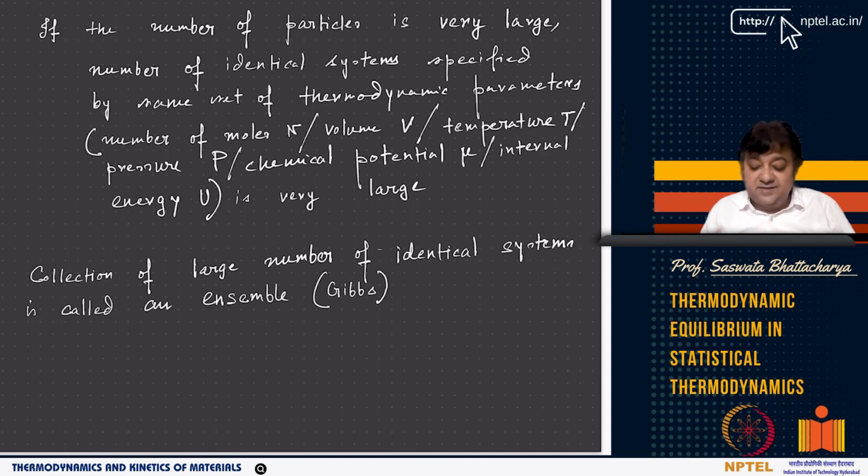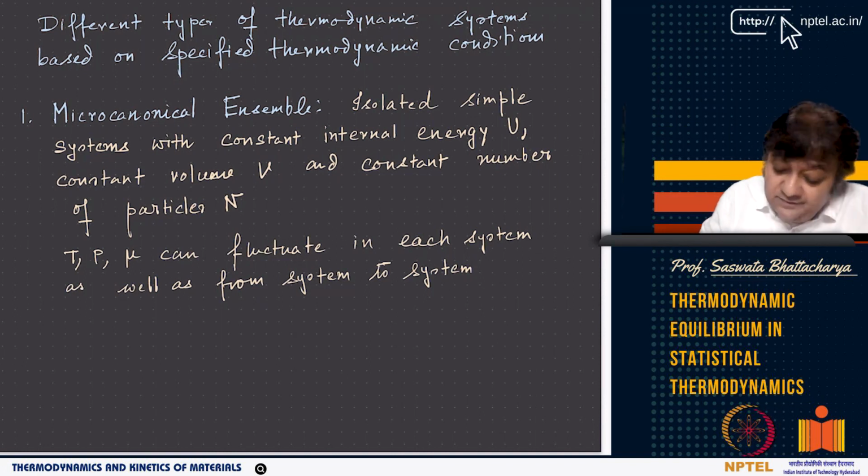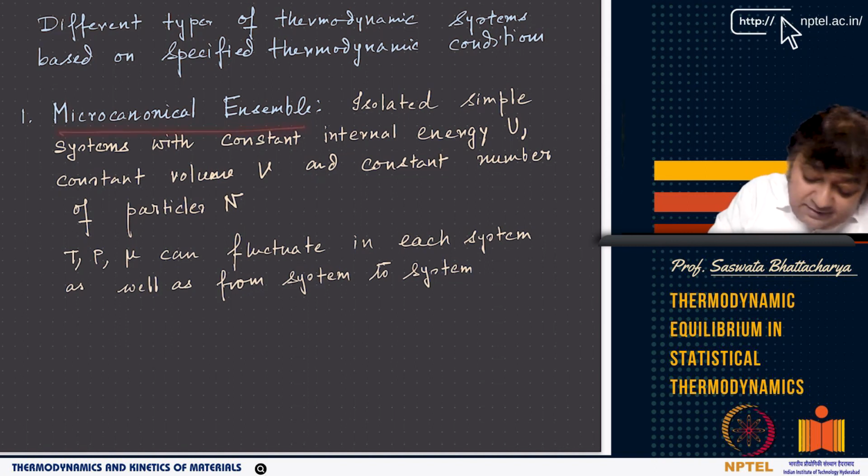The definition is given by Gibbs. A collection of a large number of identical systems which have the same set of thermodynamic parameters is called an ensemble. One of the ensembles that we have talked about, and the easiest to understand, is the microcanonical ensemble, right?